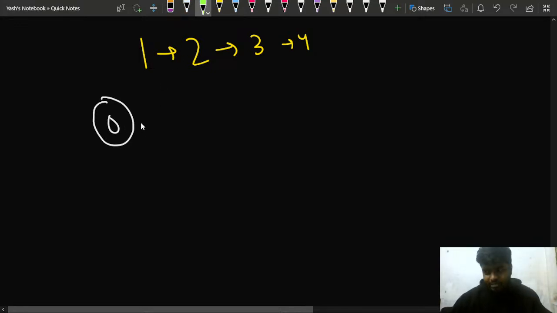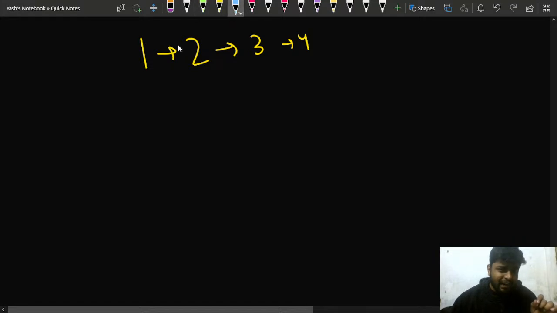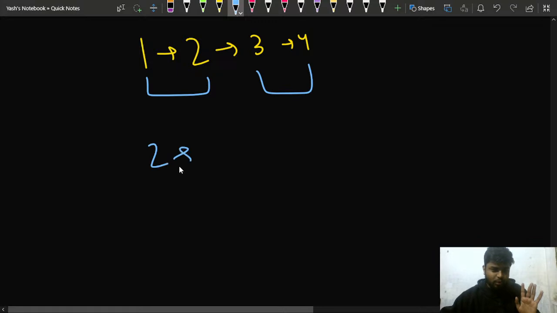In this linked list, I'll be doing the alternation part. I have to swap these alternate nodes, right? How will I do it? Let's say I'm here. You will be standing at a particular node, and you will take 2 nodes at a time. Let's say these are the nodes, so you'll take them. So the linked list would look like 2, 1 and then 4 and 3 like this, right?